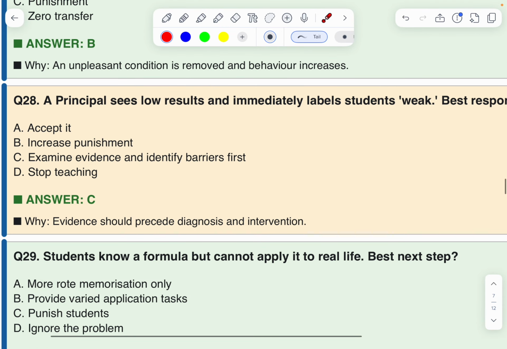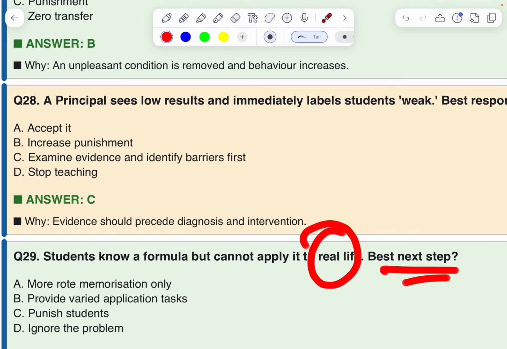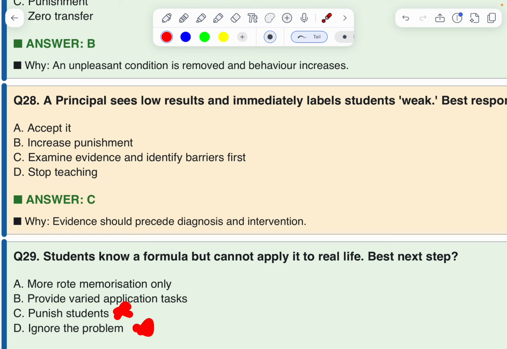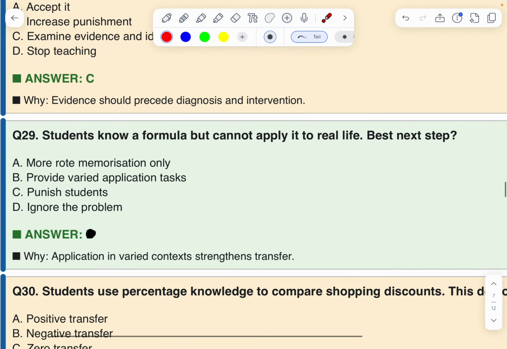C. Students know a formula but cannot apply it to real life. Best next step? More rote memorization, wrong. Provide varied application tasks. Punish students, wrong. Ignore the problem, wrong. Therefore, B is the correct option.